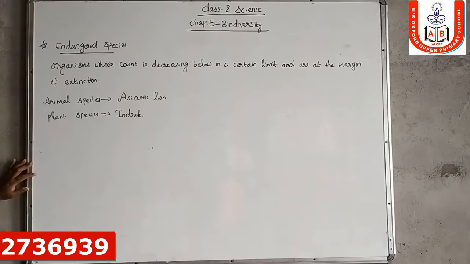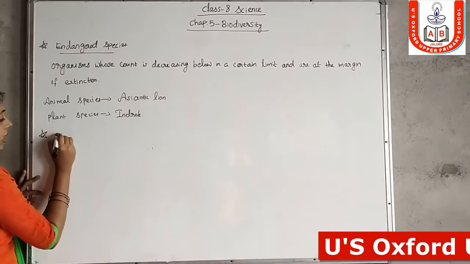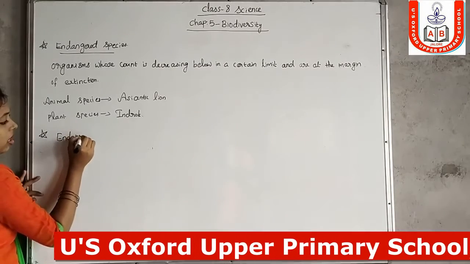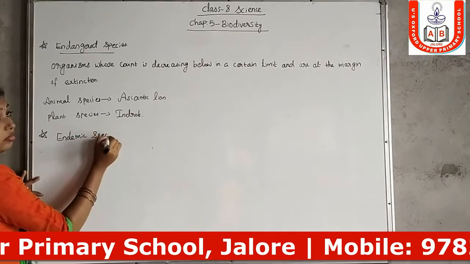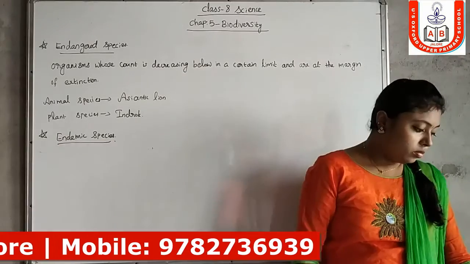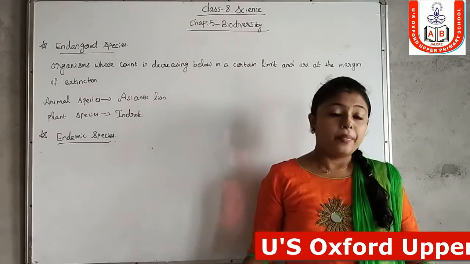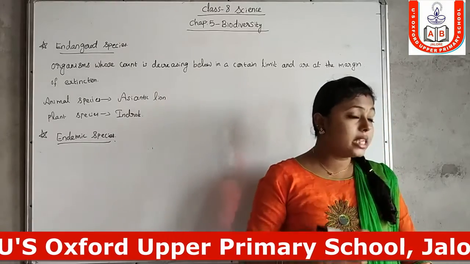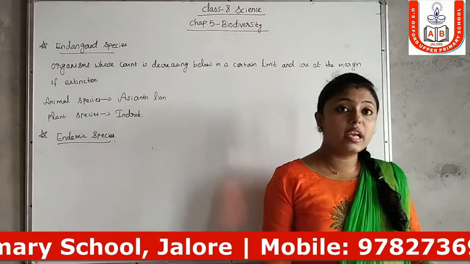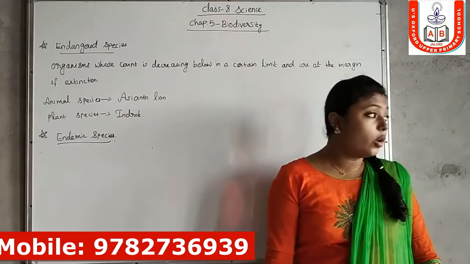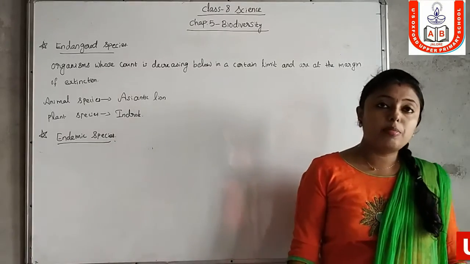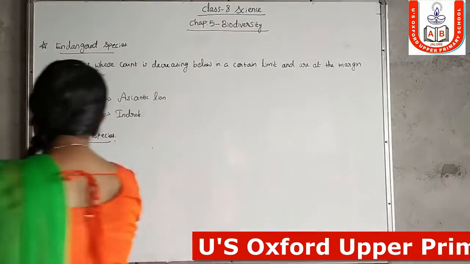Next we are going to discuss endemic species. Endemic species are animals and plant species which are exclusively found in a particular area.